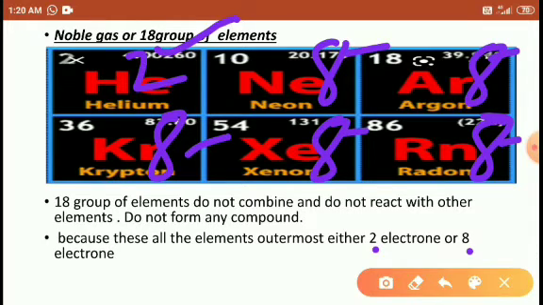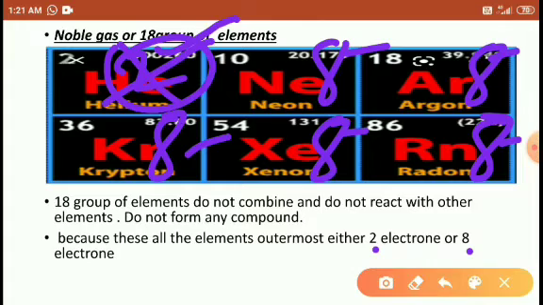So that's why scientists concluded that if any species has 2 outermost electrons, it is completely stable. Such electrons always have less energy and are less reactive, so they cannot show any kind of chemical reactivity. Understood students?